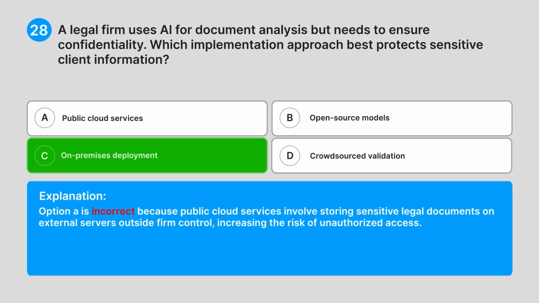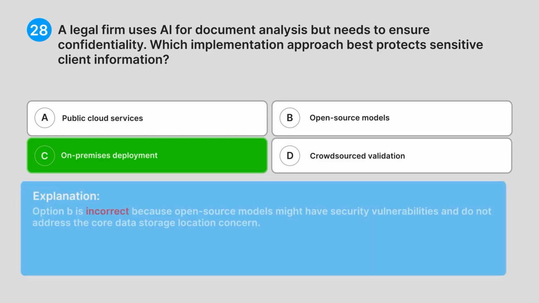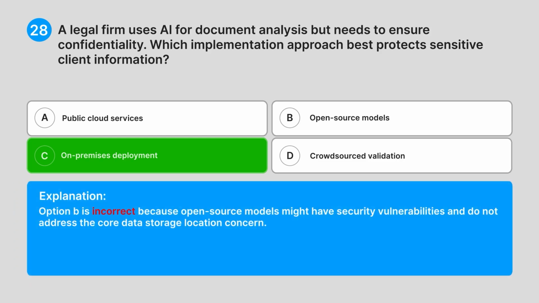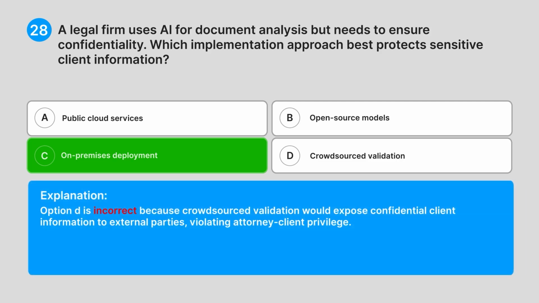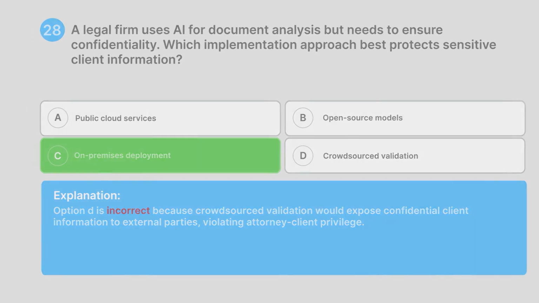Option A is incorrect because public cloud services involve storing sensitive legal documents on external servers outside firm control, increasing the risk of unauthorized access. Option B is incorrect because open source models might have security vulnerabilities and do not address the core data storage location concern. Option D is incorrect because crowdsourced validation would expose confidential client information to external parties, violating attorney-client privilege.